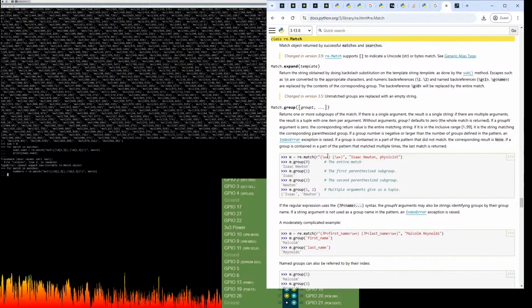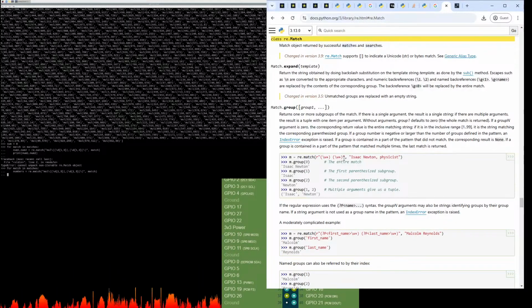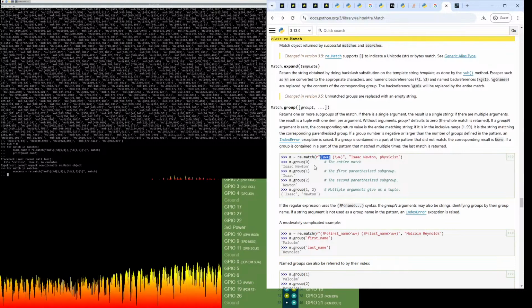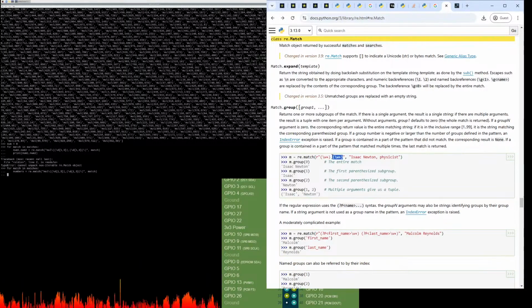But then it also includes 1 and 2, Isaac and Newton.